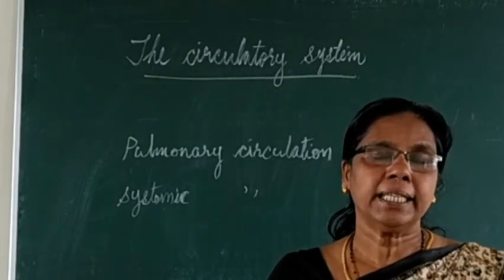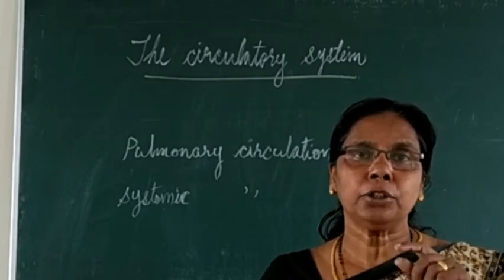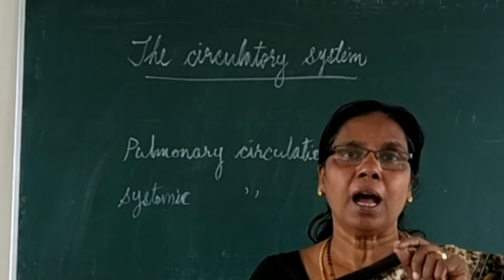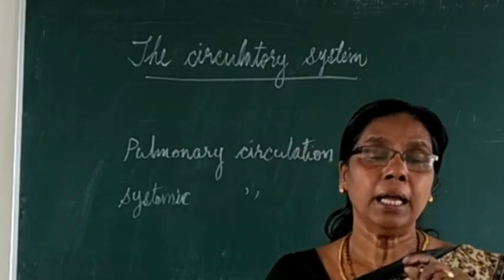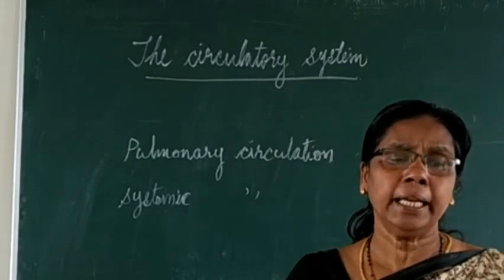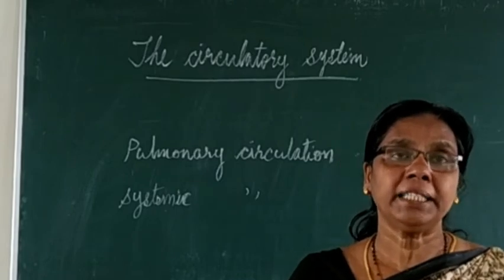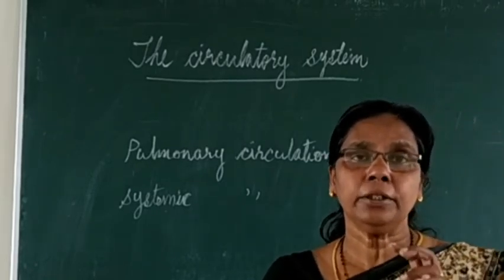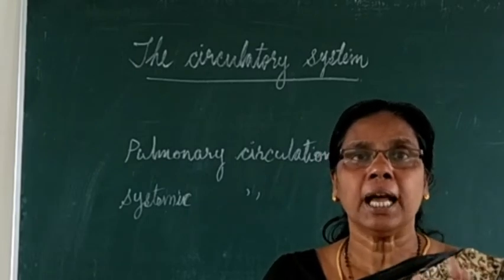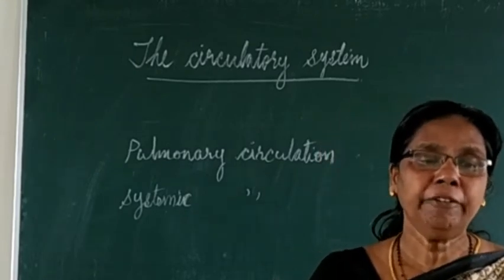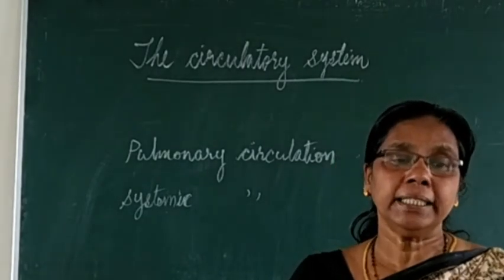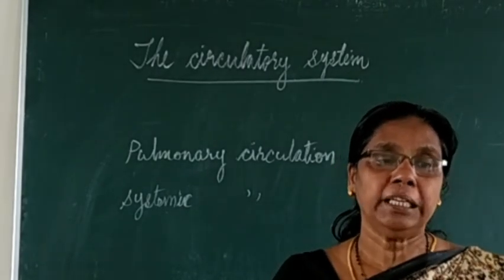It enters from the aorta to the liver. Then the next one is the hepatic portal vein, from the stomach and intestine, which then enters the liver. So these are the two blood vessels entering the liver.